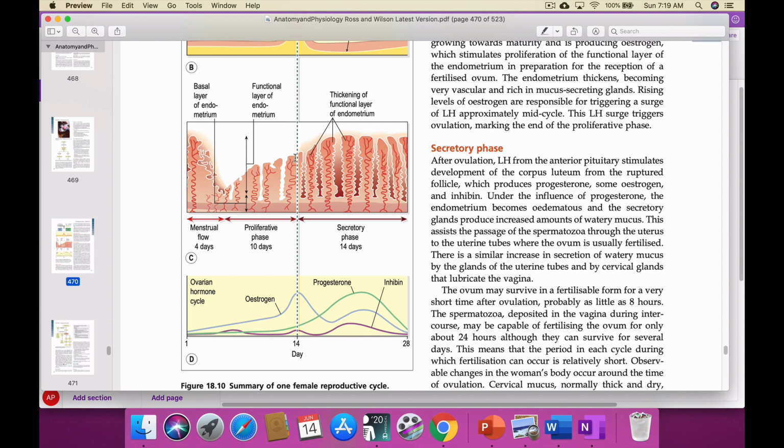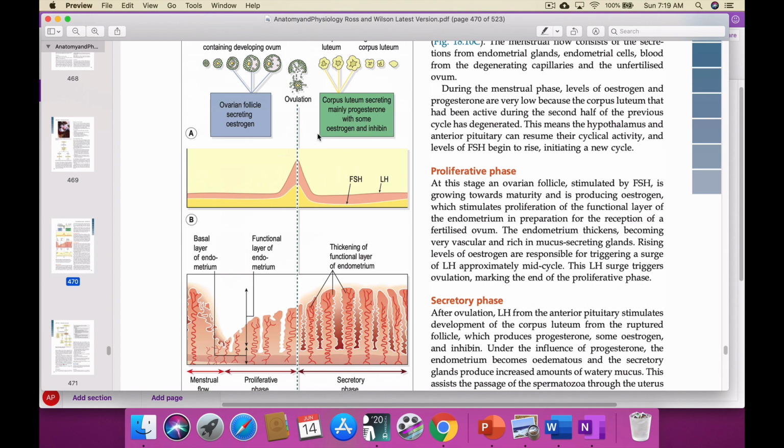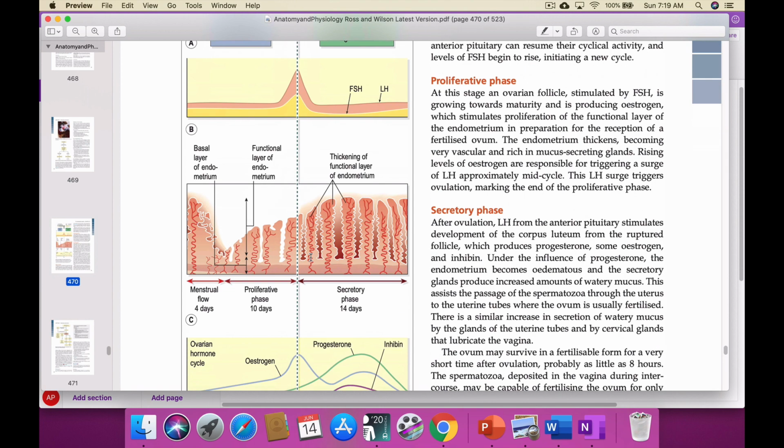On the 10th day the uterus is completely ready, but ovulation takes place on the 14th day. That's why the first 10 days after menstruation is called the free period. If a female has sex without protection, she will not have any chance to conceive.